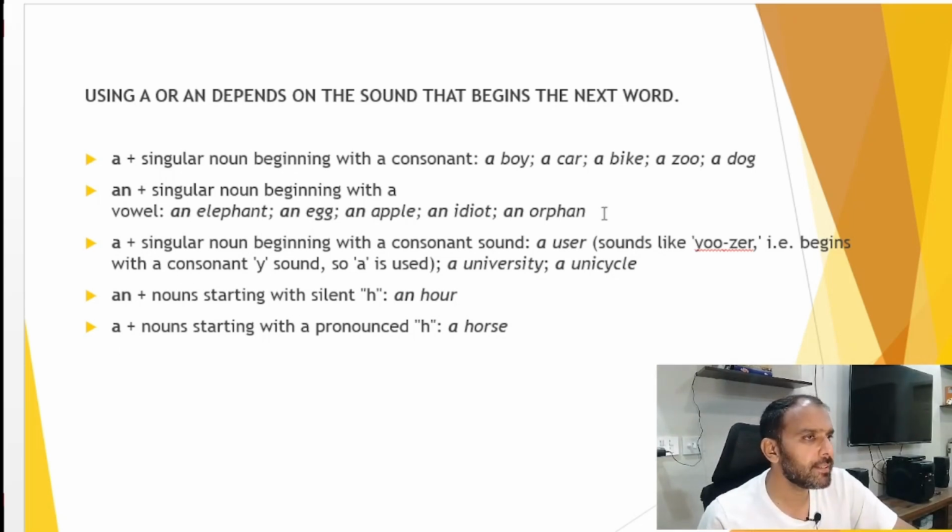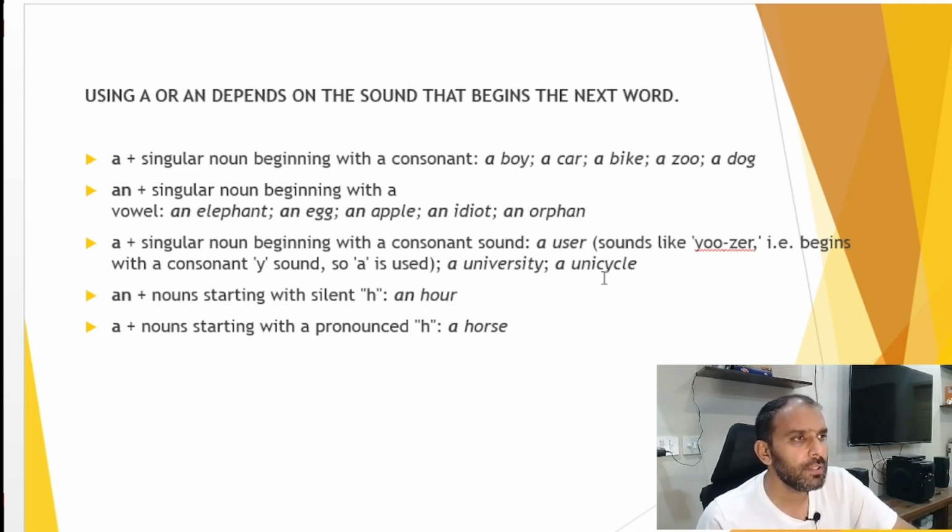So there is an exception to these rules. The exception is we can use a before a noun starting with a u sound. Okay. A singular noun beginning with a consonant sound like user, university, unicycle. So we will place a before this type of noun.